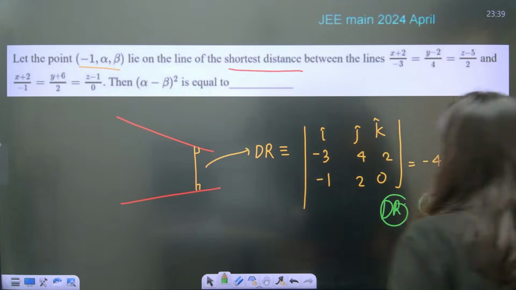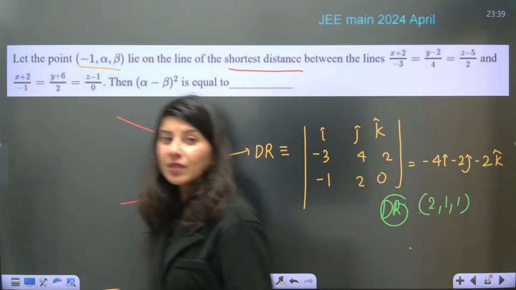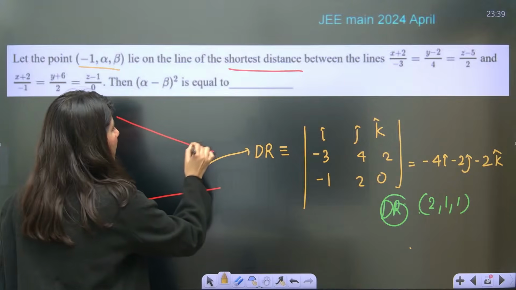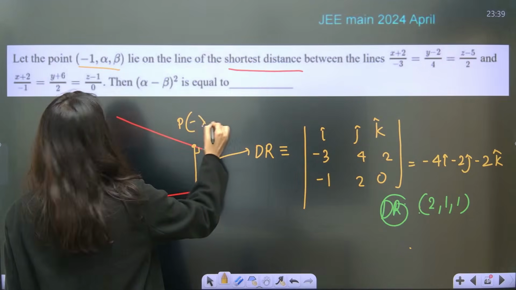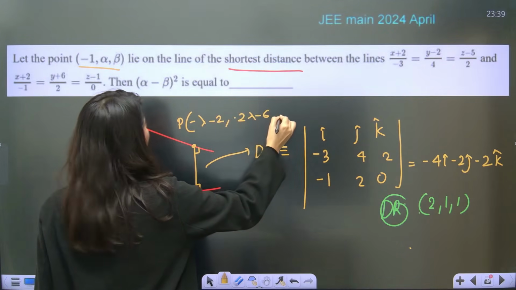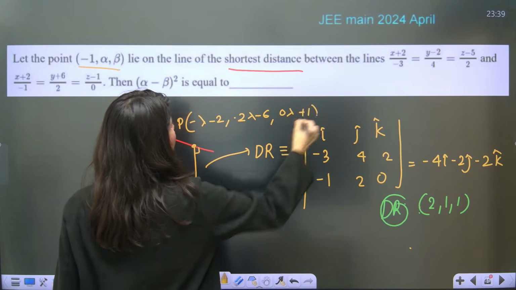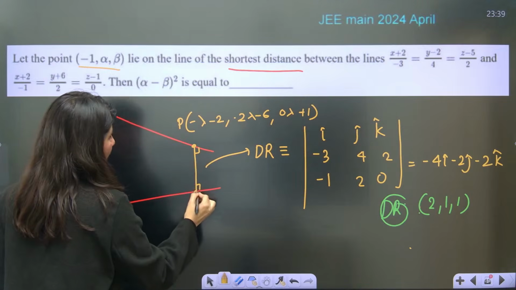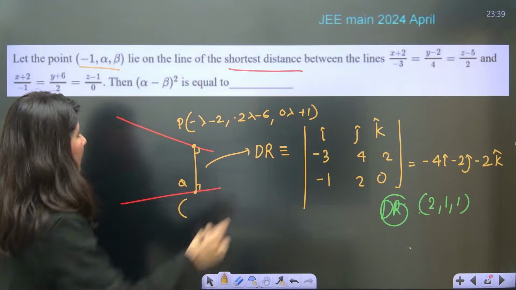Okay. So now again, a similar type of question is right here. You have to assume a point P on this line. P will be what? Tell me. Minus lambda minus 2, comma minus 2 lambda minus 6, comma lambda plus 1, correct? And here you have to write Q. What will be the Q? Tell me. So Q will be this.